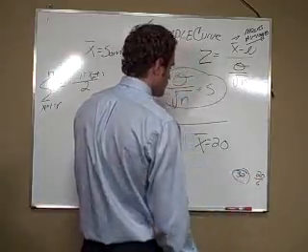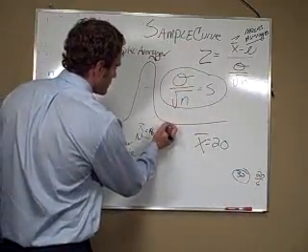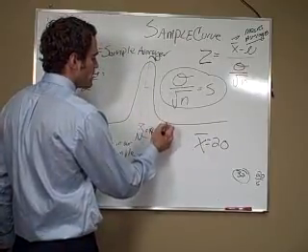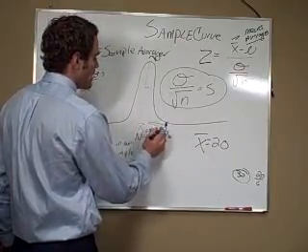0.2. Okay? So that tells me that I'm 3.2 standard deviations above what we expect.